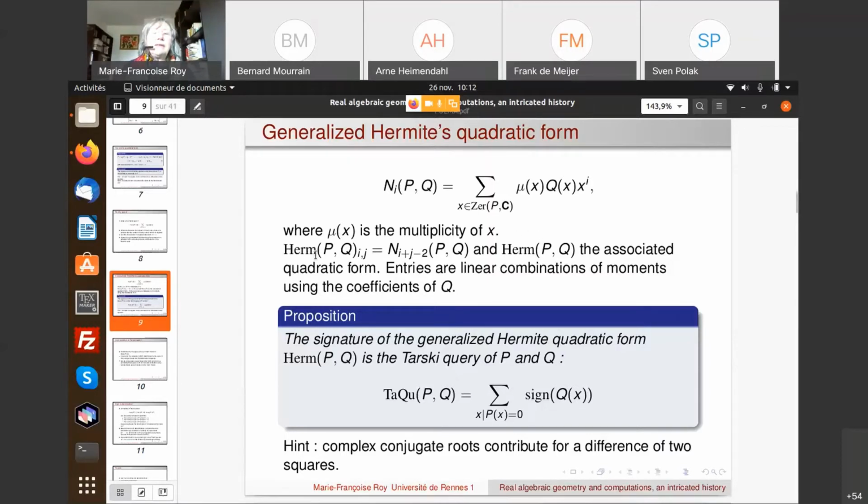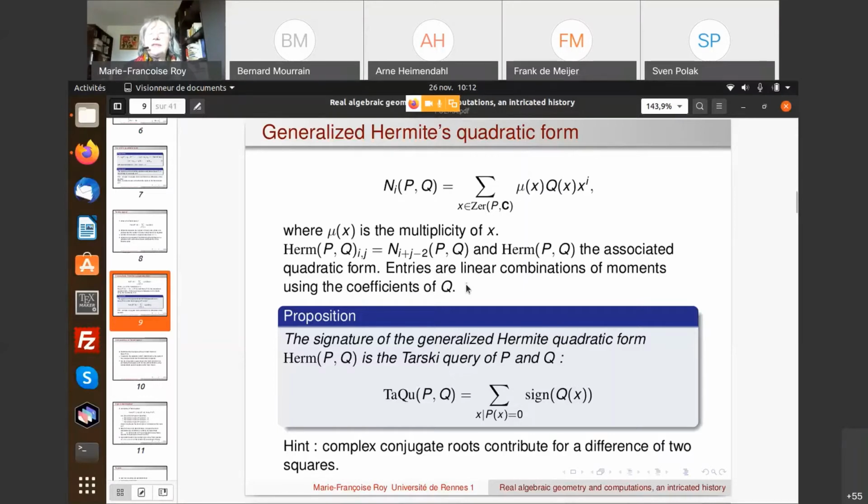And the generalized Hermite matrix of pq of index ig is just n_{i+j-2} of pq, defined as here. So it's a generalization of what we had before when q was equal to 1. And I call the Hermite of pq the associated quadratic form again. And then entries are linear combinations of moments using the coefficients of q.